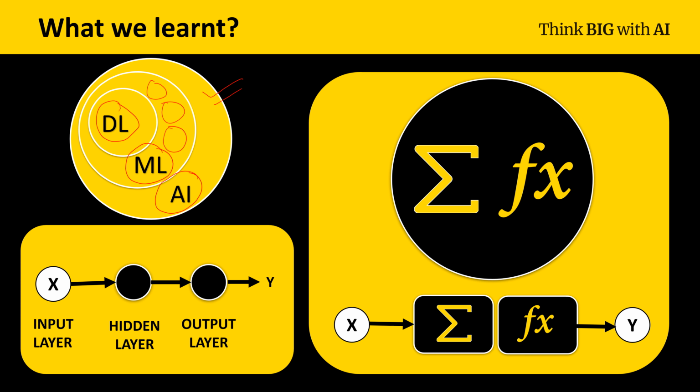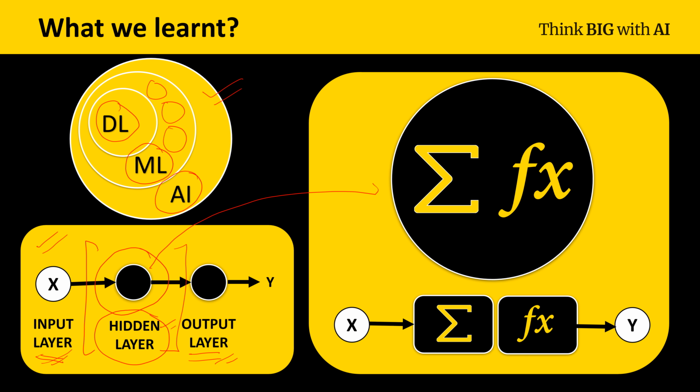Then we saw a very simple neural network architecture. We have input layers, output layers, and in between, any layer that is between the input layer and the output layer, we would consider as a hidden layer. This is clear.